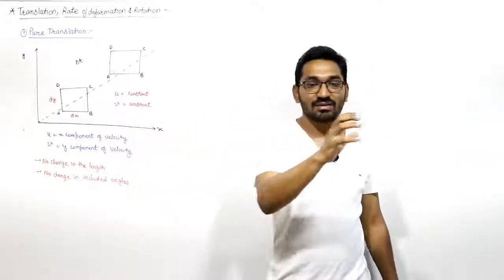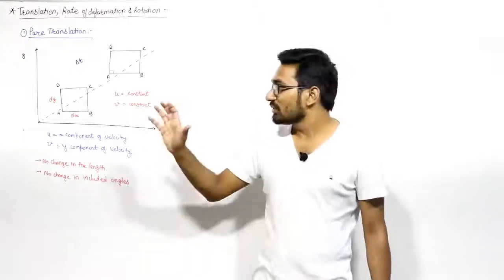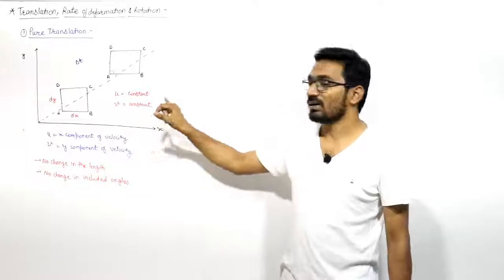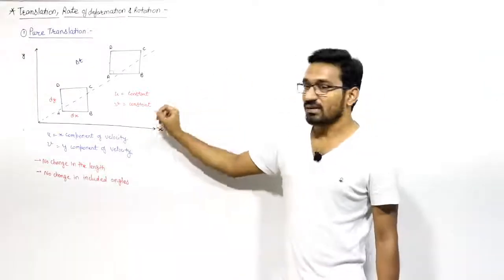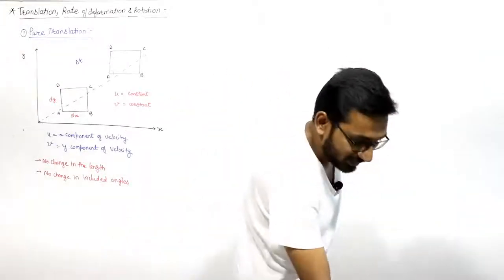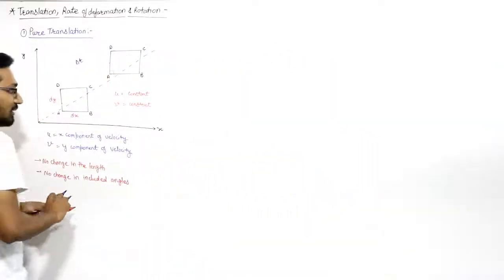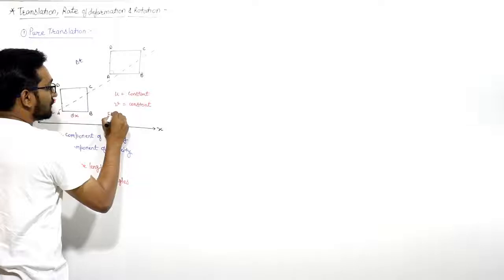If the fluid particle is moving in the x direction, the velocity will remain constant. So this is the case only when the fluid velocities, the x component and y component of the velocities, are constant. They are not depending upon the space, right? Or we can say that this flow field is uniform, right? This is the case when we can say that the flow field is uniform.